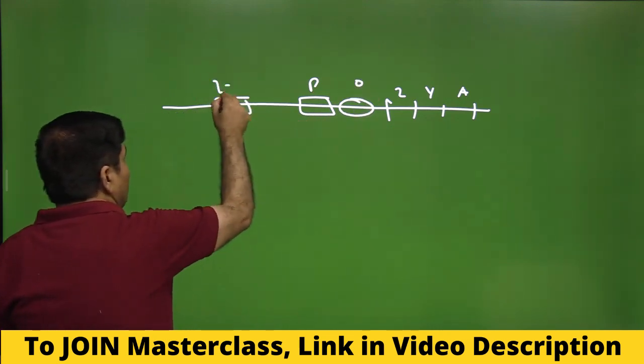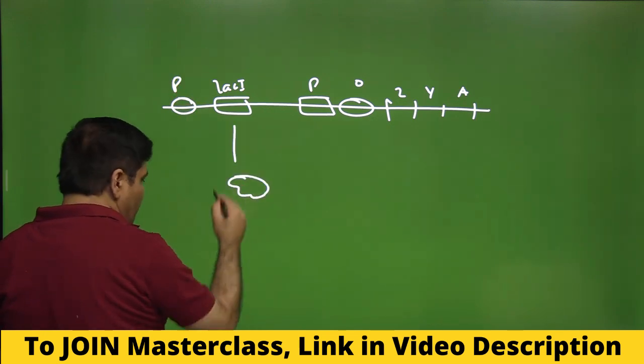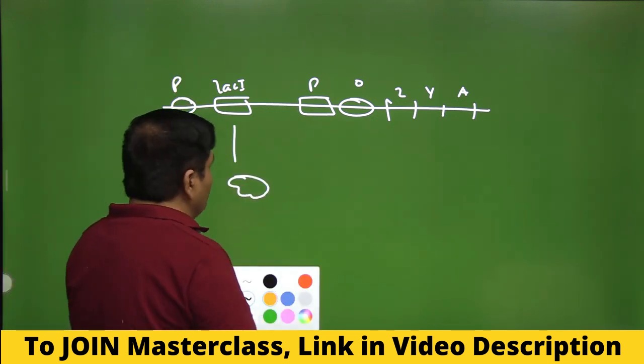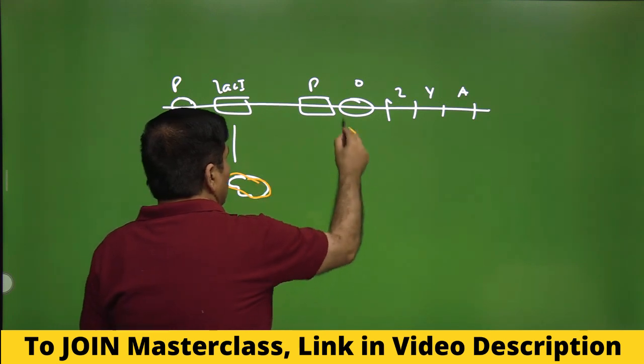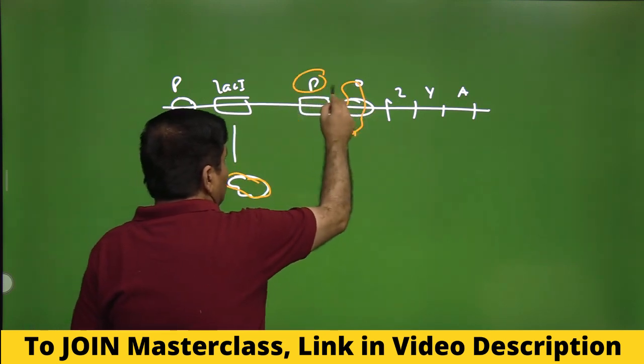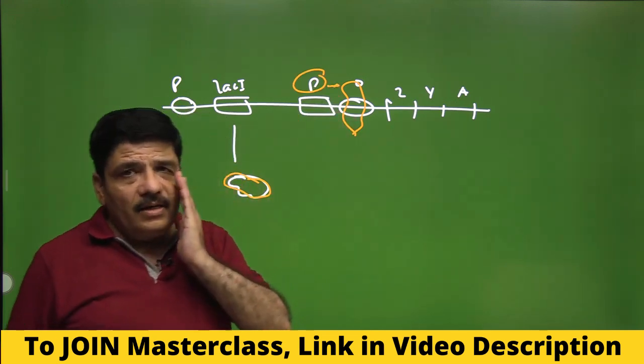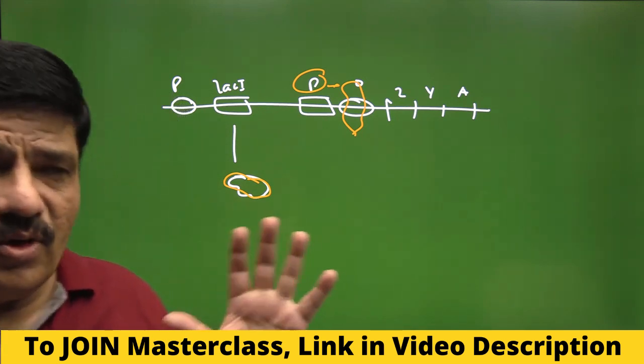This is LAC I, and this LAC I has a promoter here. It produces what is called the repressor. So when the lactose is not present, this repressor binds to the operator and blocks it, and therefore the RNA polymerase is not able to move along and transcribe the operon, and transcription does not take place.